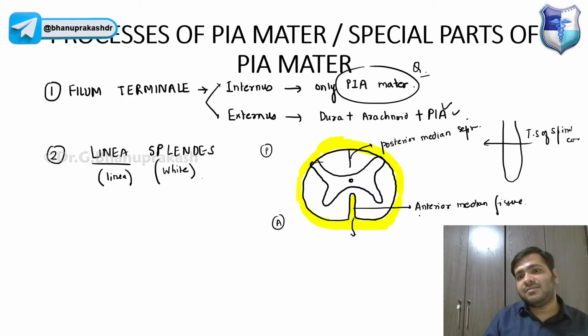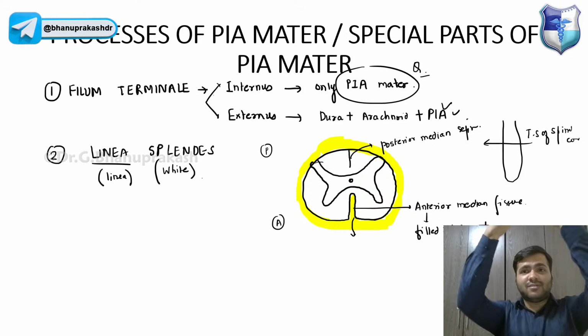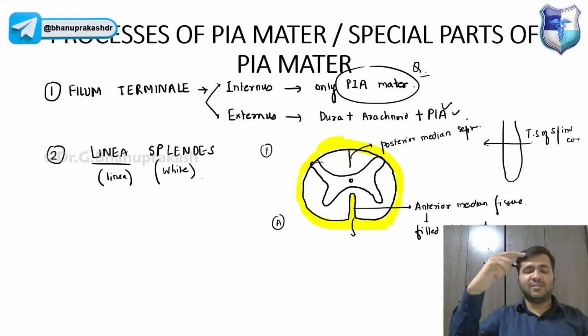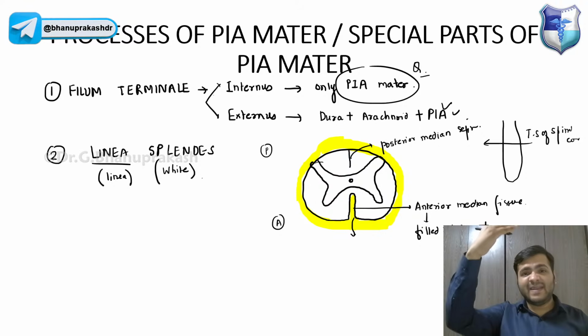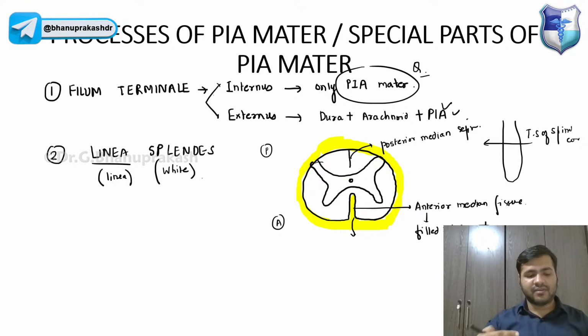It is filled with this anterior median fissure, filled with pia mater. And remember, it is just one section. The whole spinal cord has this fissure in between. So there will be a line-like appearance in the front of the spinal cord, in the anterior part of the spinal cord. That is called the linea splendens, right? So pia mater is running on the surface, and it is also filling up this fissure. That will again give the appearance of a white line, right?